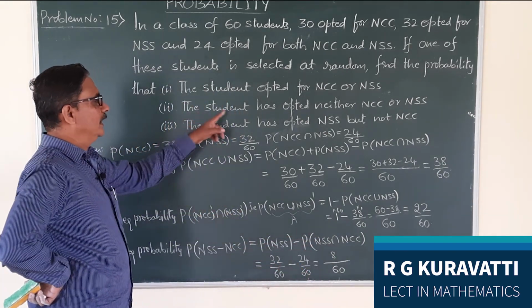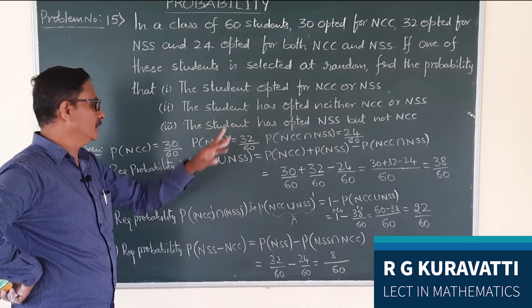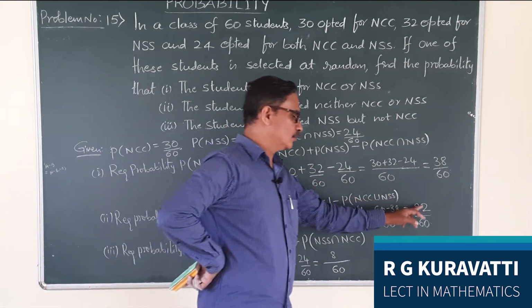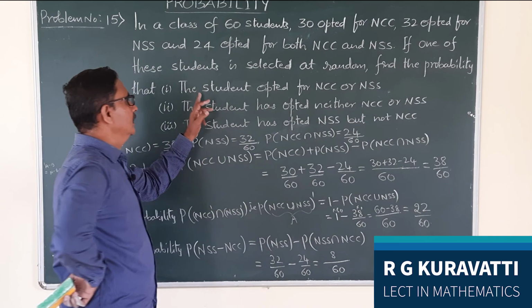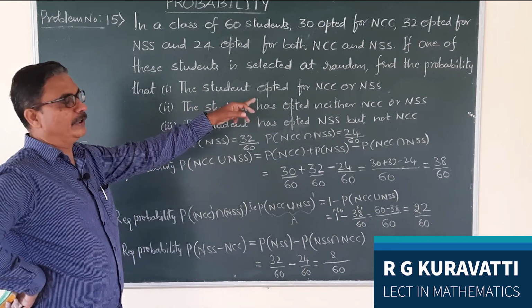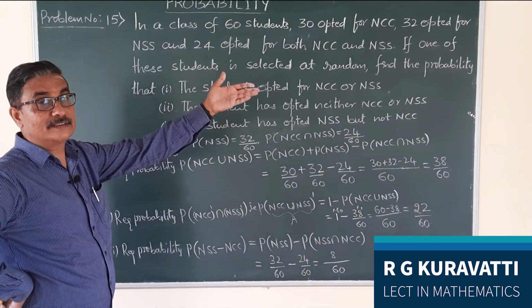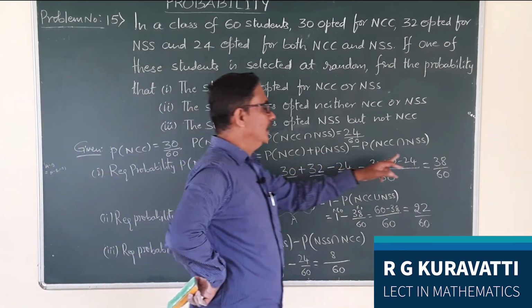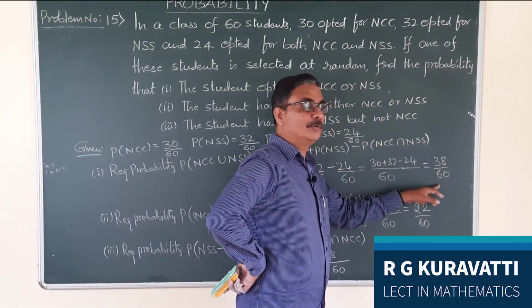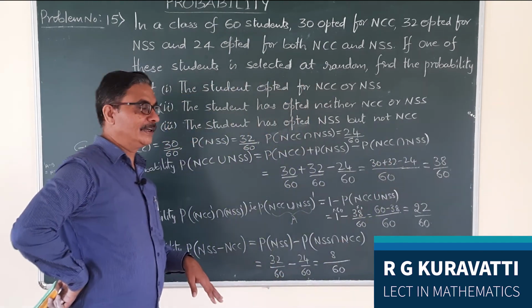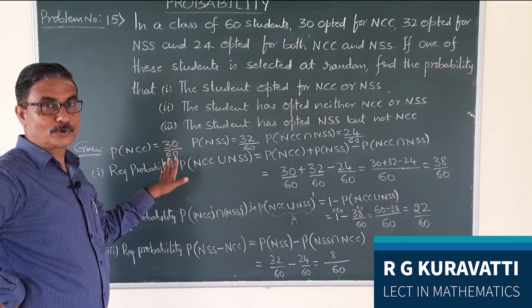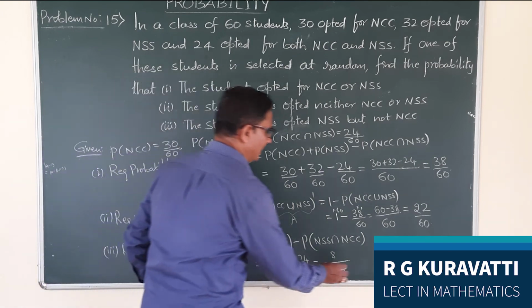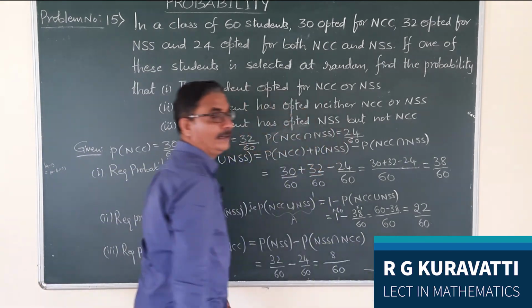Second one, the student opted for neither NCC nor NSS is 22 by 60. And first one, the probability that the student opted for NCC or NSS, denoted by union, NCC union NSS, is equal to how many? That is 38 divided by 60. Okay, that is a 3 mark question problem. So this completes the probability topic.